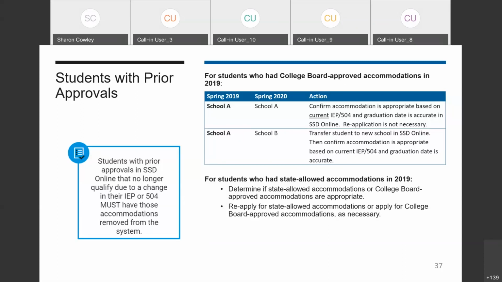If a student has prior approved accommodations and they no longer qualify due to a change in their IEP or 504 plan, the accommodation should be removed from SSD Online.